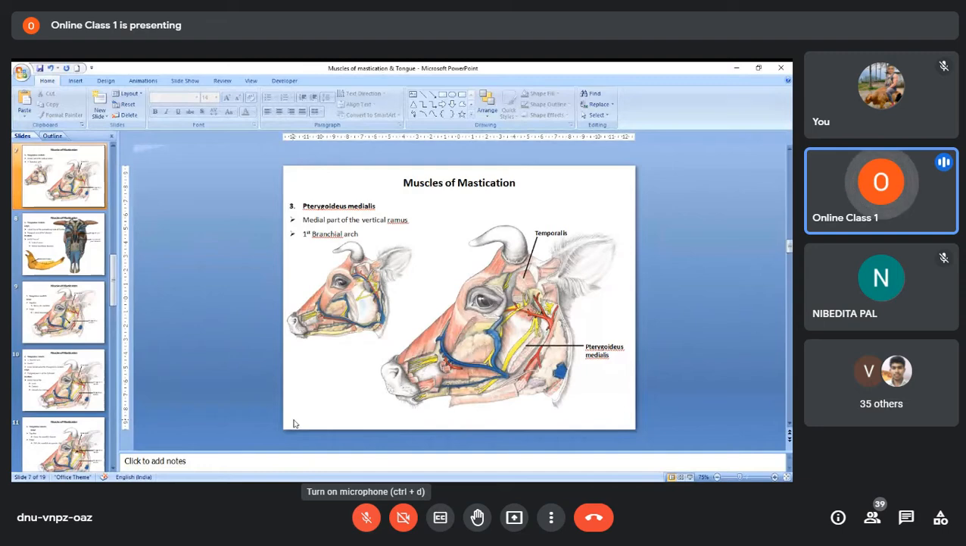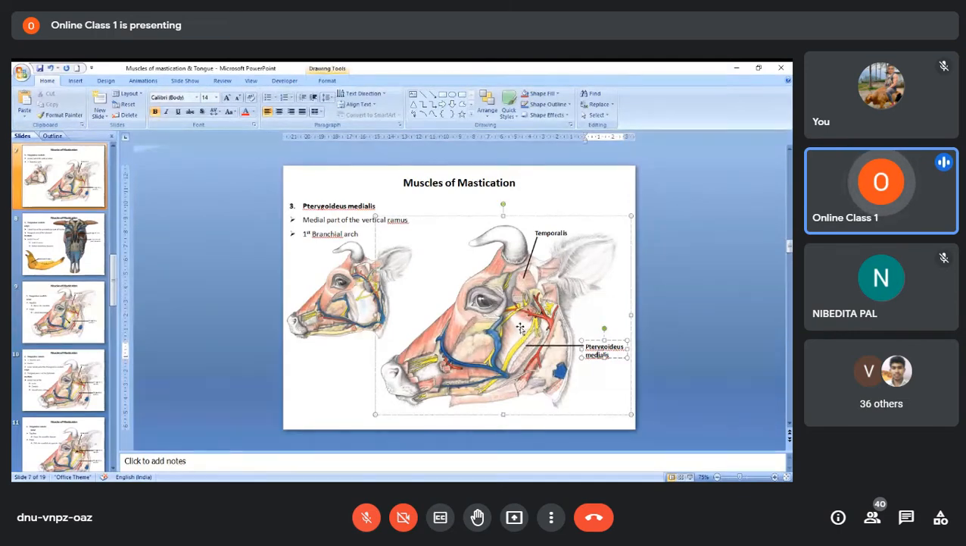Okay, the pterygoideus medialis muscle is seen on the medial part of the vertical ramus. Now in this picture, the mandible has been removed. Now you see, this is the temporalis muscle. Here the coronoid process of the mandible was there, so that has been removed. The scutiform cartilage is also removed. Now when we take out the mandible, then only you can see the pterygoideus medialis. So this large muscle you can see here is the pterygoideus medialis muscle.